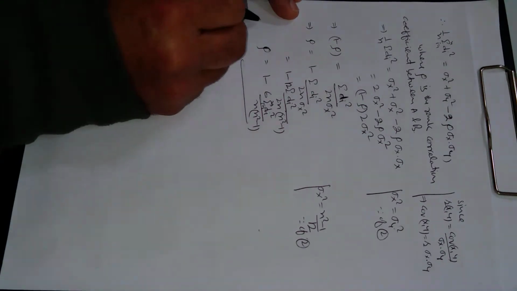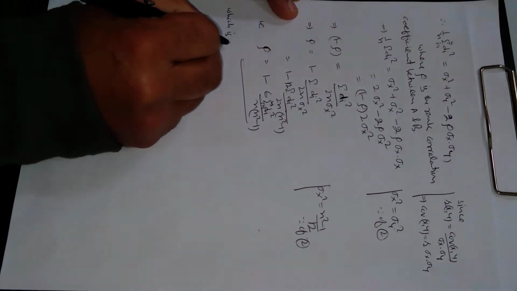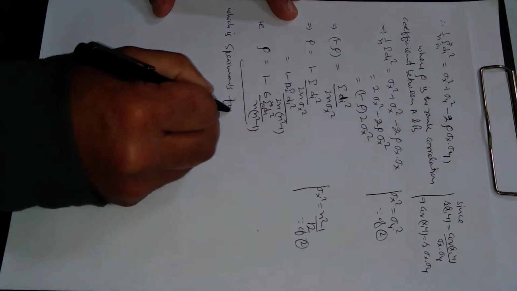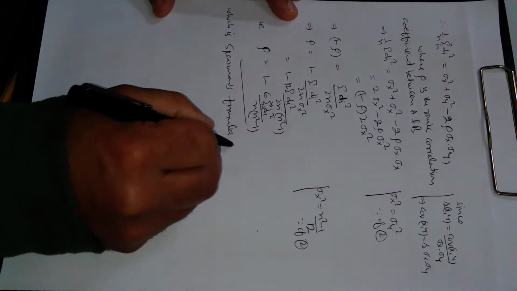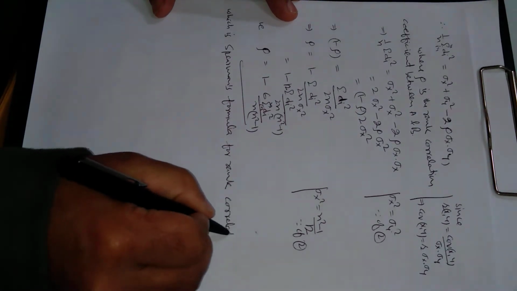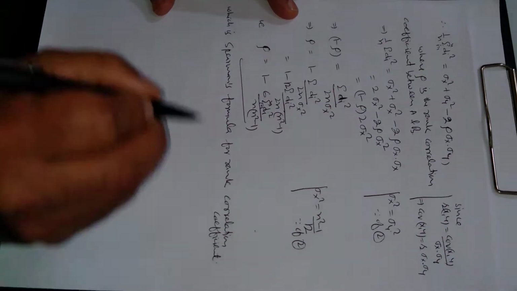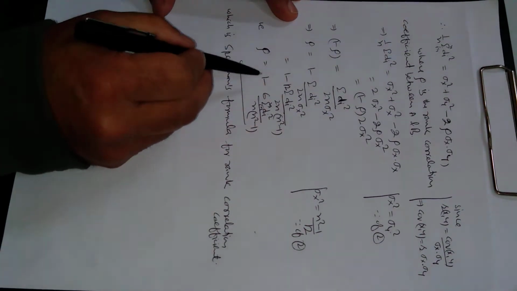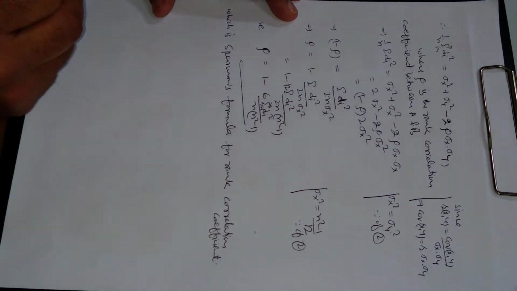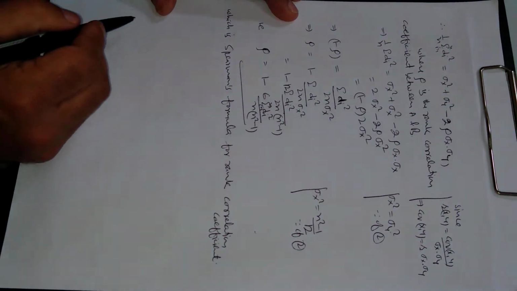This is small rho, which is Spearman's formula for rank correlation coefficient. So must remember this formula. Rho, small rho is 1 minus 6 times summation di square upon n into n square minus 1. Here rho means rank correlation coefficient between A and B. This is what we want to find.